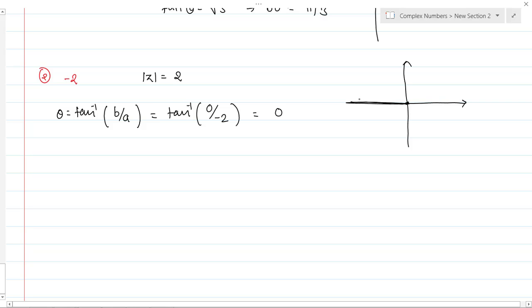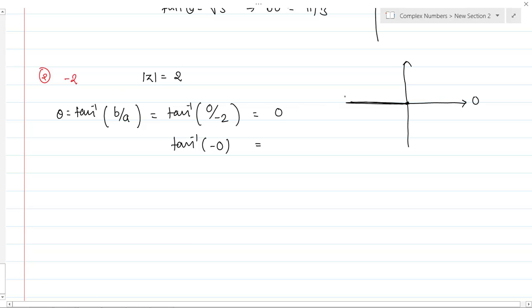First, to find out the standard angle. When is tan 0? At 0. Okay, but what we want is the negative of 0. Just remember, we want the negative of 0, because here we have tan inverse of minus 0.